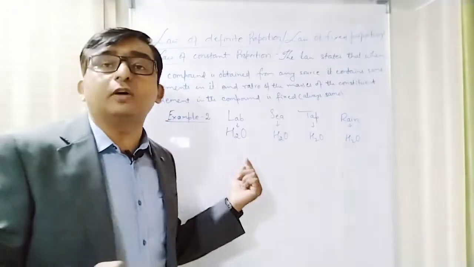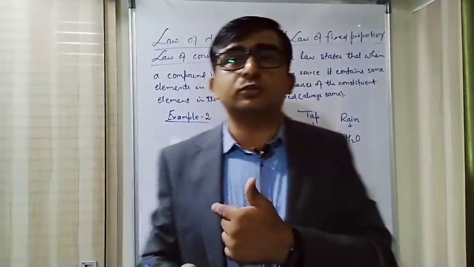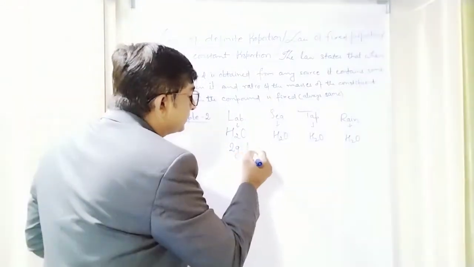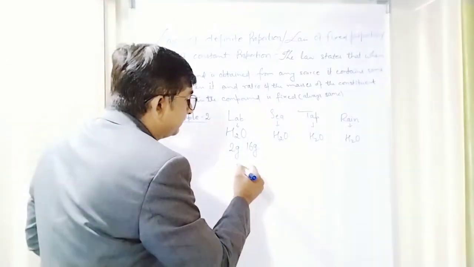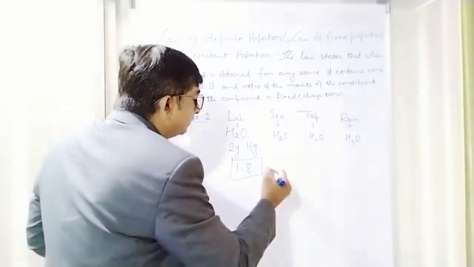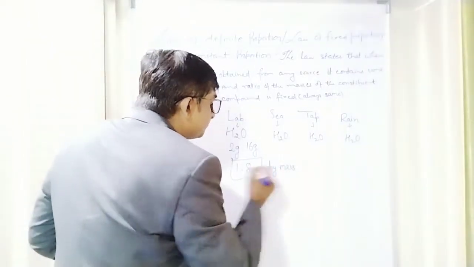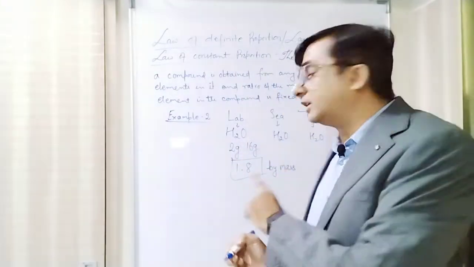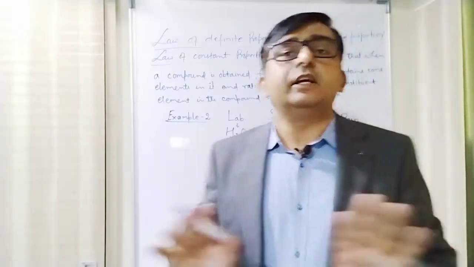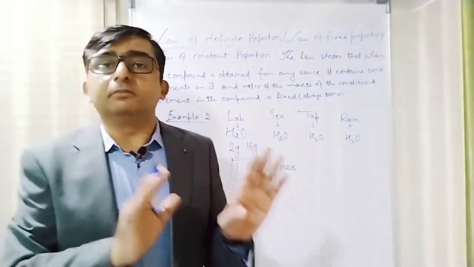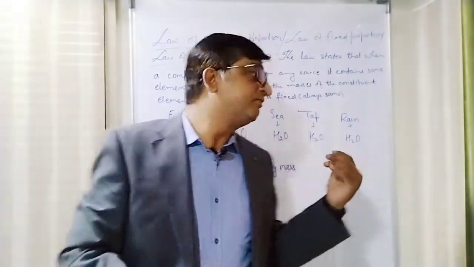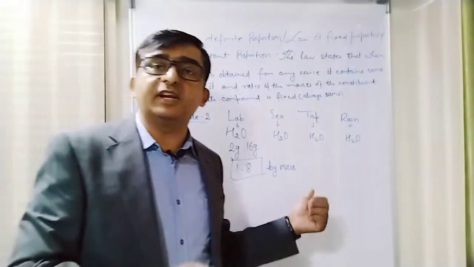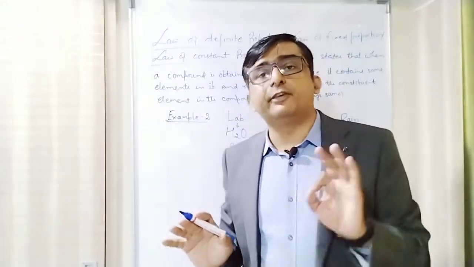If I take the ratio of masses of hydrogen and oxygen in the two compounds, then let's find how much it is coming. So this will be here 2 gram is to 16 gram. Gram will get cancelled, so I'll be getting 1:8 by mass. So the ratio of masses of hydrogen to oxygen will always be 1:8. It does not matter on the source, on the method from which water was obtained. So you will always get the mass of hydrogen and oxygen in the ratio of 1:8 by mass. This is called the law of definite proportion.